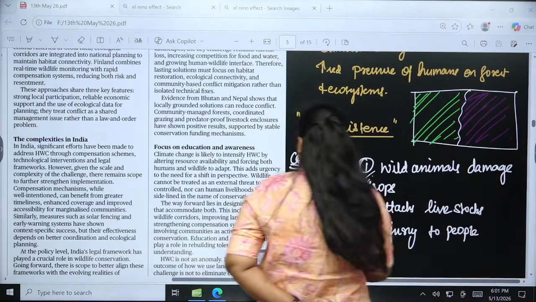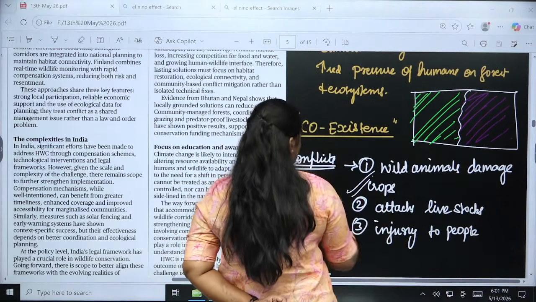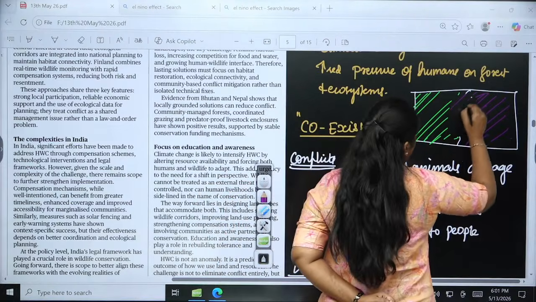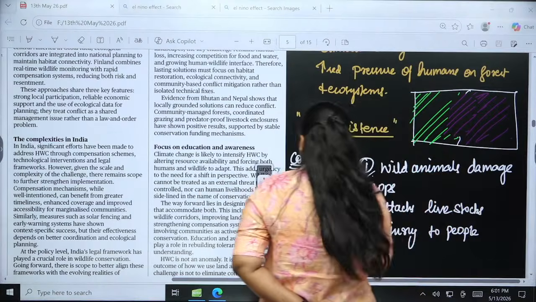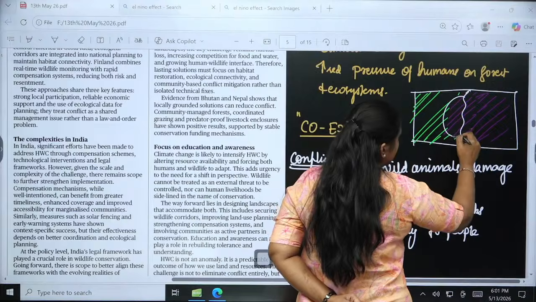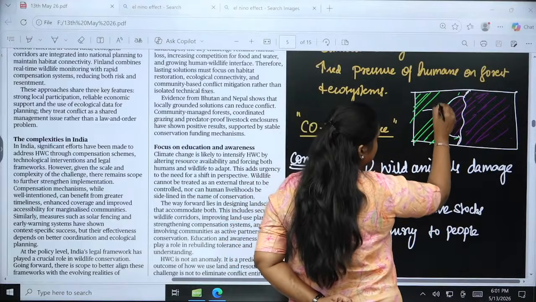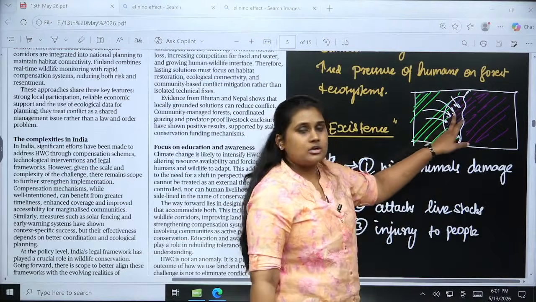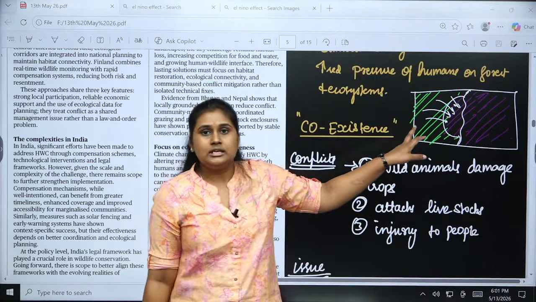Okay, so due to higher pressure, what is happening? So I'm erasing it and it extends till this. But what will the animals be doing? It is their part only. What will they become? The animals will be coming for their food, shelter, and also water. So we cannot blame them for these things, right?